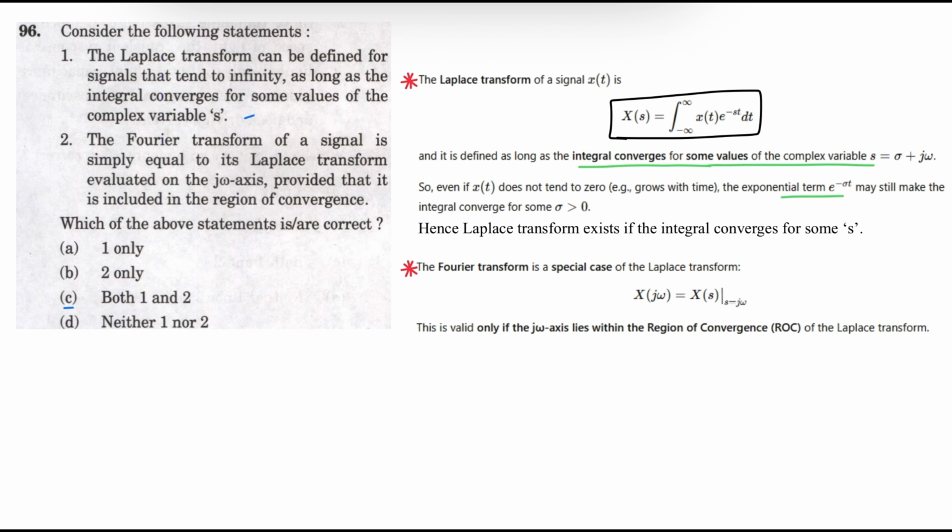Statement 2. The Fourier transform of a signal is simply equal to its Laplace transform evaluated on the j omega axis, provided that it is included in the region of convergence. Statement 2 is also correct. The Fourier transform is a special case of the Laplace transform, and this is valid only if the j omega axis lies within the ROC of the Laplace transform. Both statements are correct. Correct answer is option C.